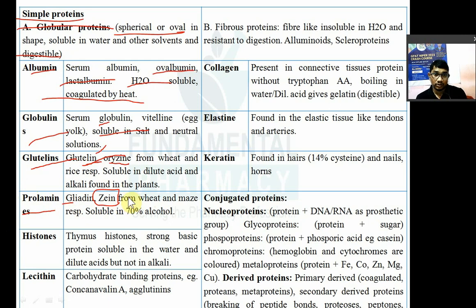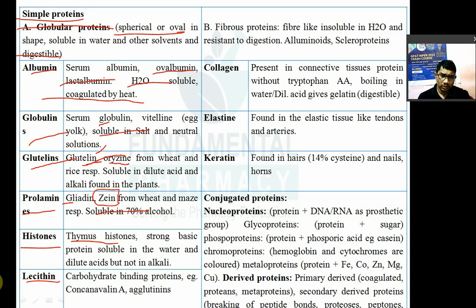They are soluble in 70% alcohol. Next are the histones. The example of a histone is thymus histone. They are strong basic proteins, soluble in water and dilute acids but insoluble in alkali. Lectin is a carbohydrate binding protein.